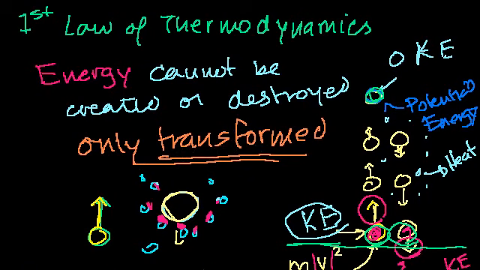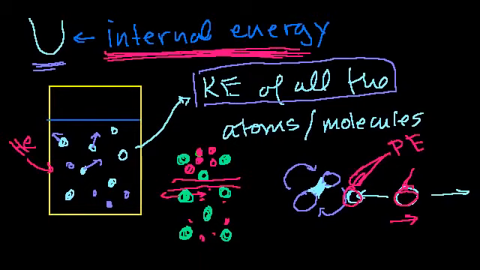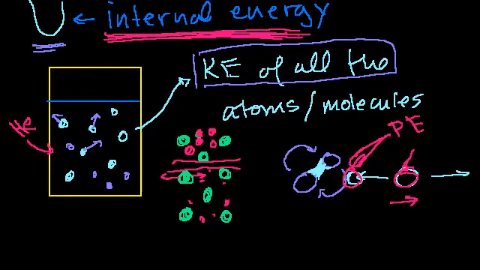The first law of thermodynamics says that energy cannot be created or destroyed, only transformed. So let's say that internal energy is changing. I have this system, and someone tells me, look, the internal energy is changing. So delta U, that's just a capital delta, says, what is the change in internal energy? Saying, look, if your internal energy is changing, your system is either having something done to it, or it's doing something to someone else.